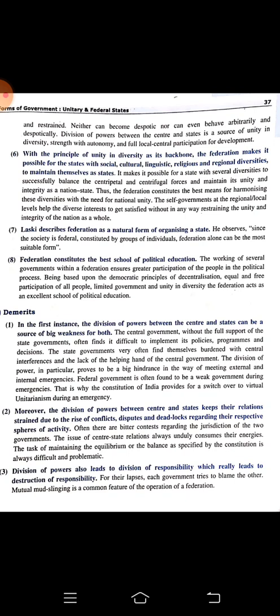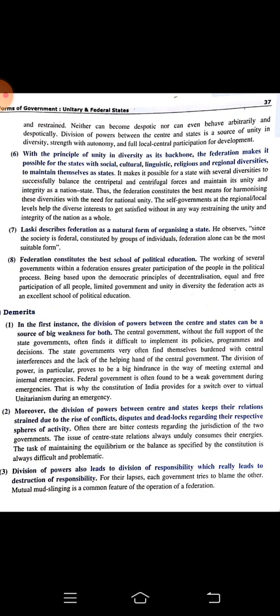Federation constitutes the best school of political education. Here we can understand the best way of democracy, democracy's principles, and decentralization. Decentralization of power, it is not centralized power. Decentralization of power, equality, freedom between the people, and we can find unity in diversity. All these are found in federation.